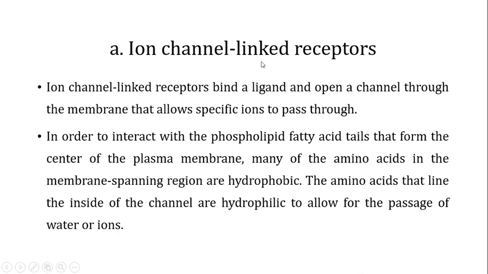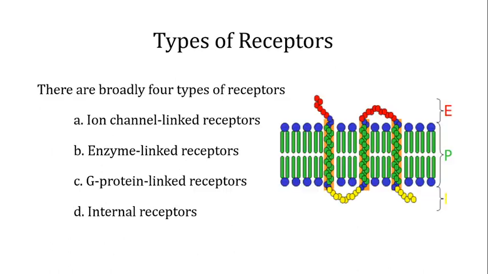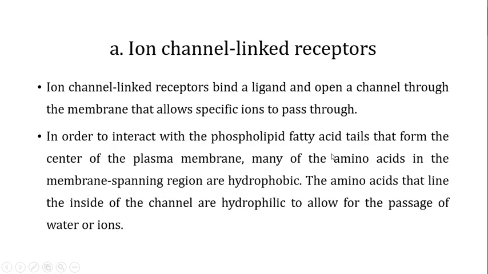These ion channel linked receptors are transmembrane proteins, so in order to interact with the phospholipid fatty acid tails that form the center of the plasma membrane, the transmembrane domain is made up of many amino acids which are hydrophobic in nature.